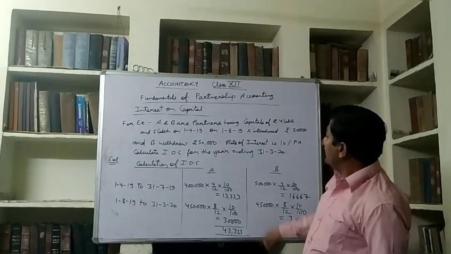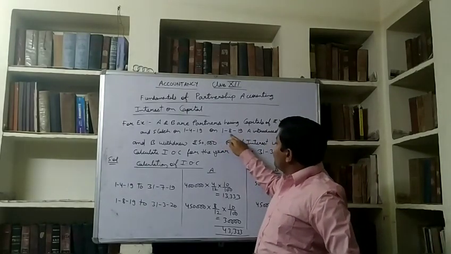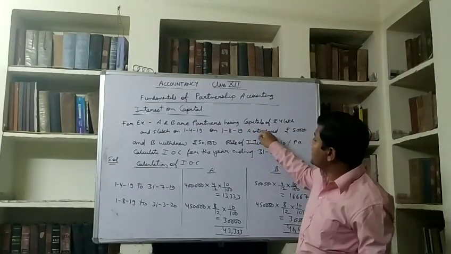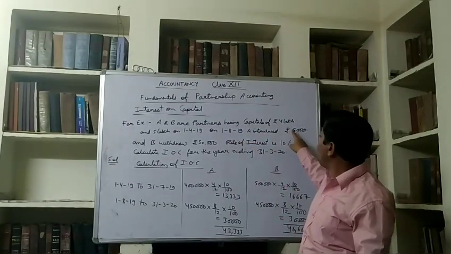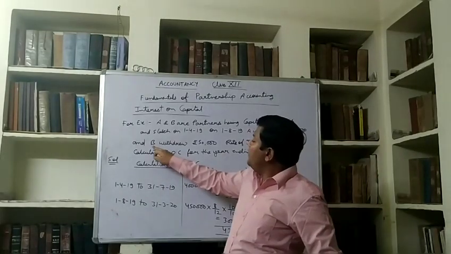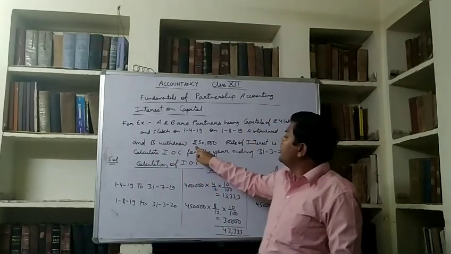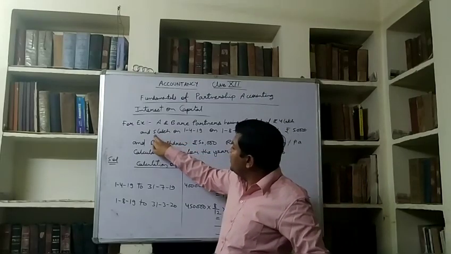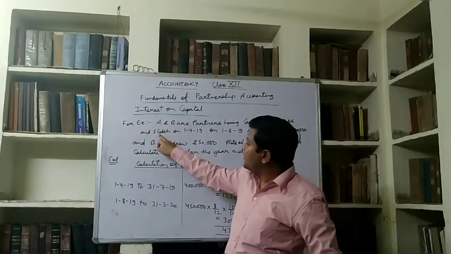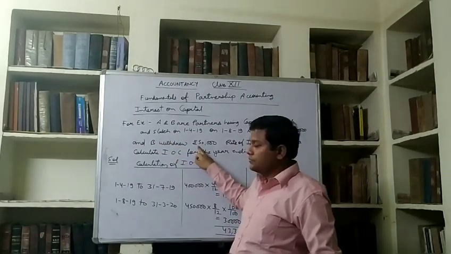It means on 1st August 2019, A introduced additional capital. So now his capital is increased from 4 lakh to 4,50,000. And B withdrew 50,000, so now his capital will be 4,50,000 too, because from 5 lakh he will withdraw 50,000.